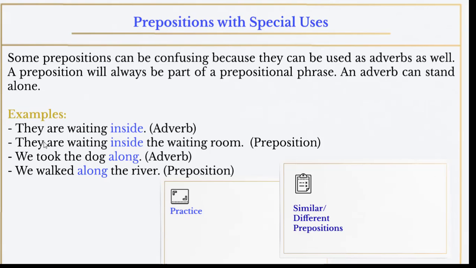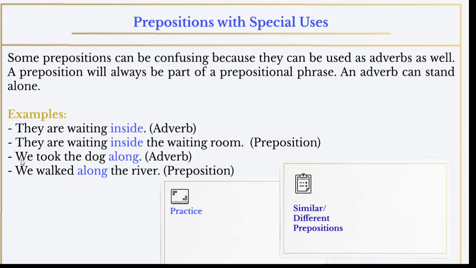It's not a preposition. They are waiting inside the waiting room. Here it is a preposition because it is part of a prepositional phrase and because it has the object of preposition, which is waiting room, okay? Inside the waiting room is a prepositional phrase. Room is the object of preposition. So inside in this example is a preposition, not an adverb. But in the first example, it is an adverb because it stands alone. It is not part of a prepositional phrase, okay?